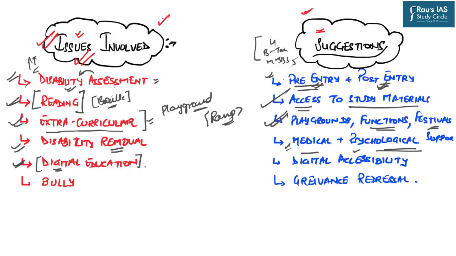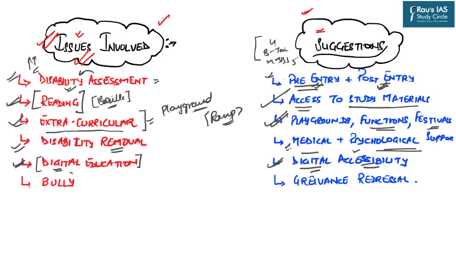We all know that digital education is one of the crucial aspects of today's education, and one of the most neglected aspects as far as the disabled section is concerned. Hence we must take steps to improve and enhance accessibility towards our digital resources.